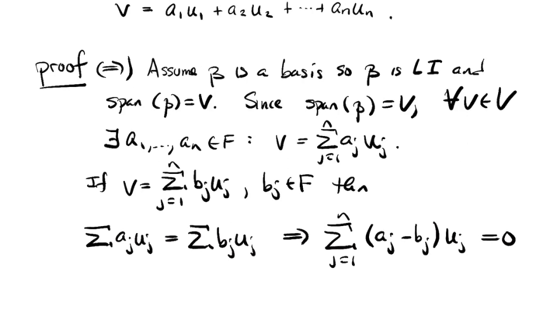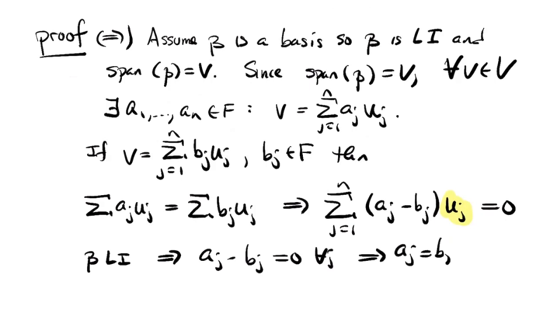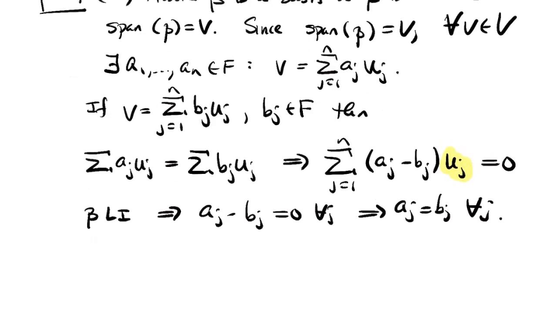But the uj's come from this set beta, which is linearly independent. And so we have a linear combination of those elements equaling 0, so the coefficients all have to be 0. So aj minus bj is 0 for all j. That is, the a's were really the same as the b's. So that's the uniqueness part. Okay, so if beta is a basis, then every vector can be written uniquely as a linear combination of elements in beta. Nice. What about the other way?